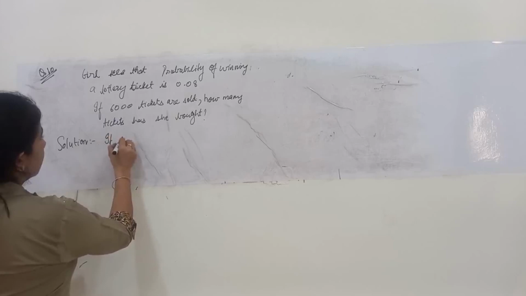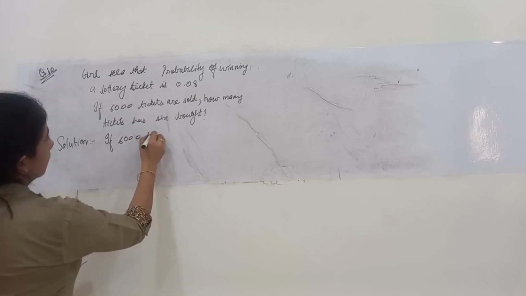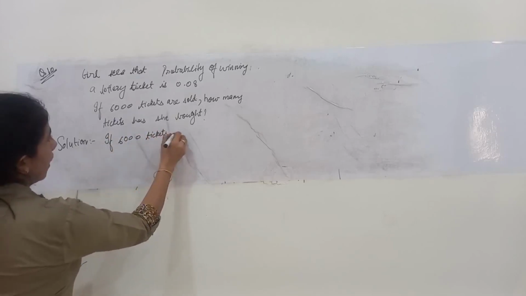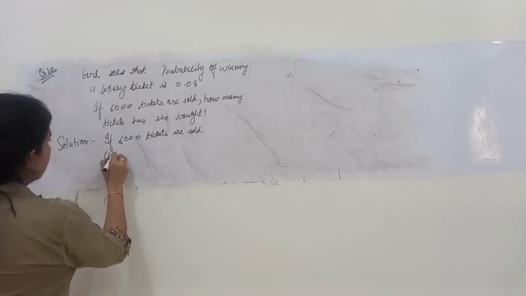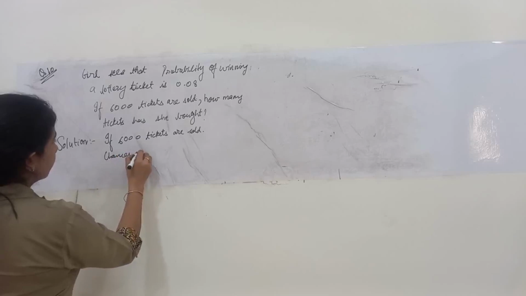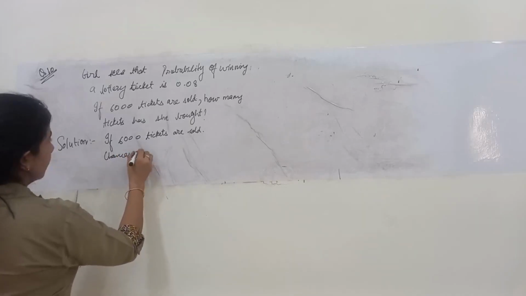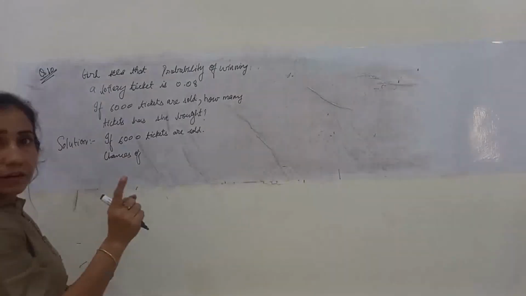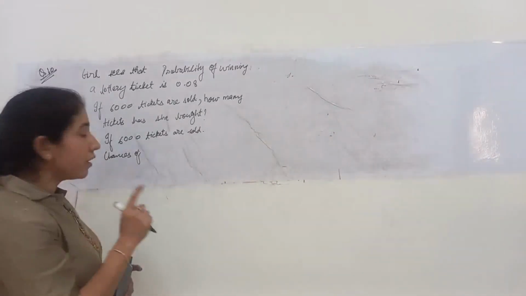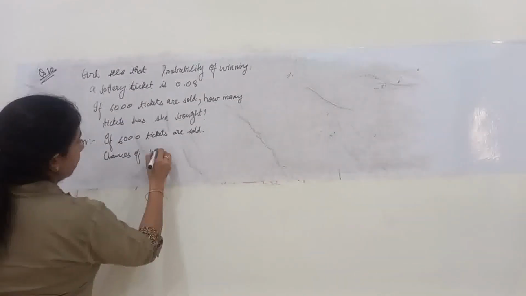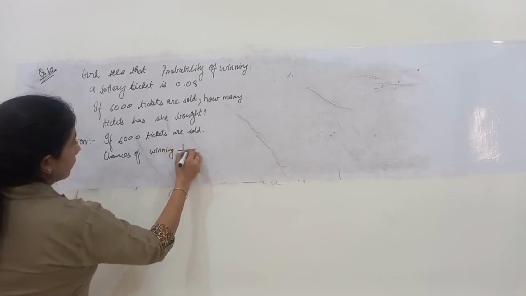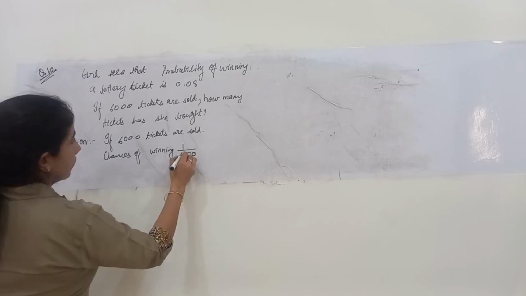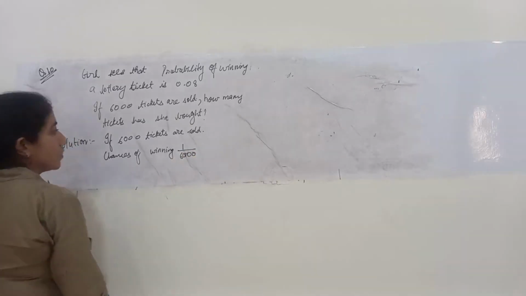Because there can be only one winner in a lottery, the chance of winning will be 1 out of 6,000.